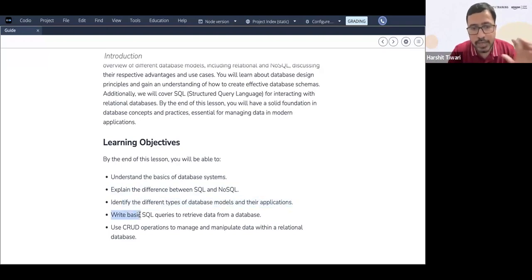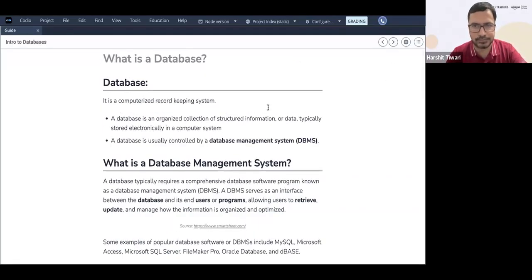Okay, after that, you should be able to write basic SQL queries to retrieve data from a database. So we'll write some queries, right? We'll do some lab exercises and some practice questions to look at how you can create SQL queries to get data and how you can update the database, basically using the CRUD operations. CRUD operations are what we'll discuss to manage and manipulate data within a relational database. Right, so these are the objectives for today. So let's get started with this.